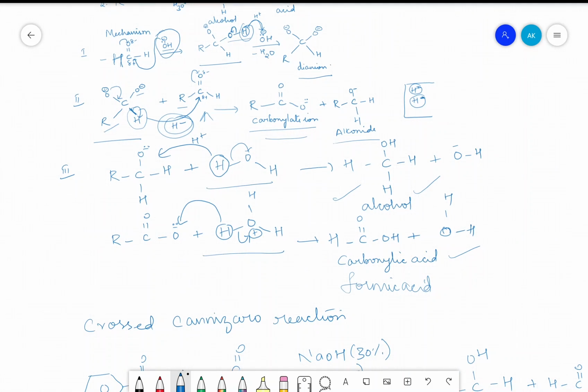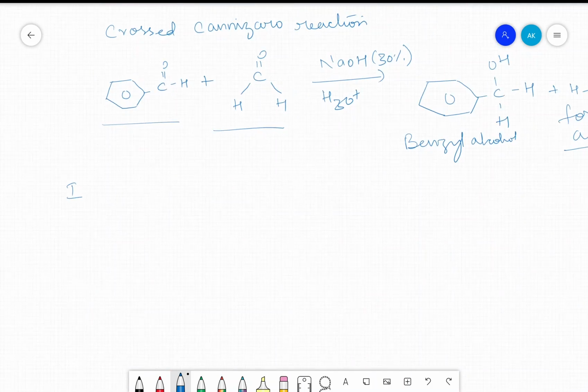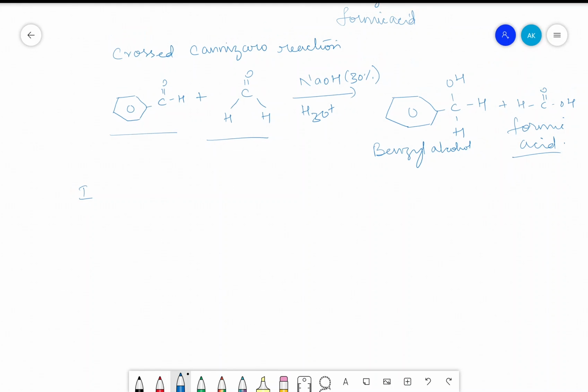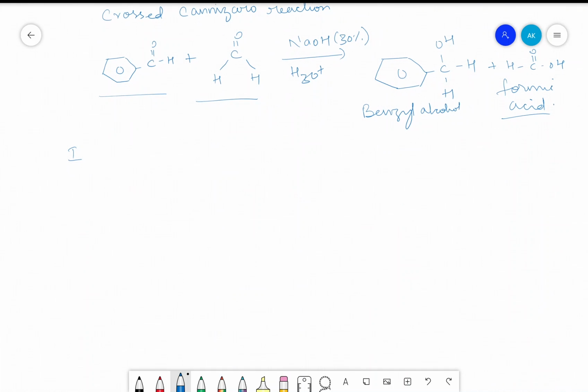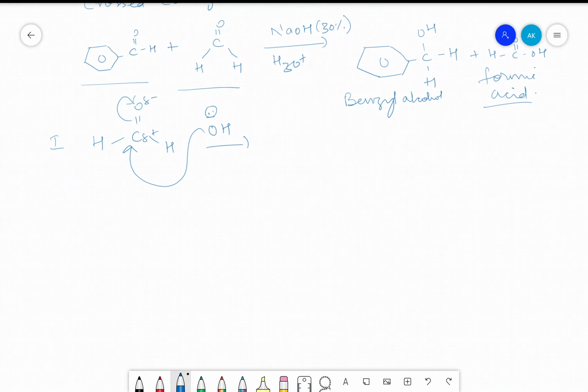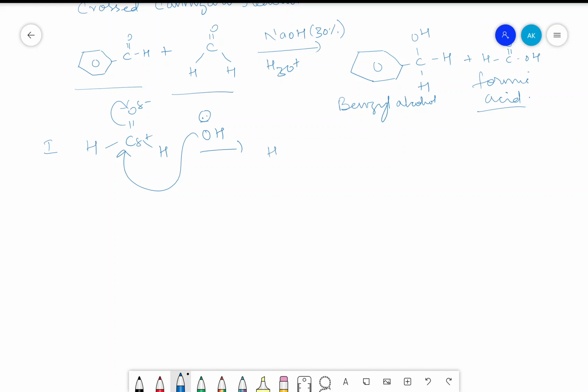So we need to begin our reaction with formaldehyde, that is H C double bond O H. OH minus acts as a nucleophile. This shifts here because of partial negative charge on oxygen and partial positive here. This results in the formation of carbon having negative charge.